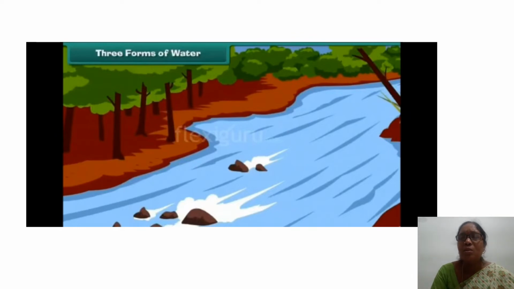Look at the jar. Water is evaporating. When we heat water, we get this gaseous form. What's this gaseous form of water called, Nikhil? Yes, you are correct. We call it water vapor. No, we can see it. It's visible. So solid form is ice. Liquid form is water. Gaseous form is water vapor. These are the three forms of water. Keep it in mind, Nikhil. It's very important. So water is available in three forms. Yes, do we go for the next picture?